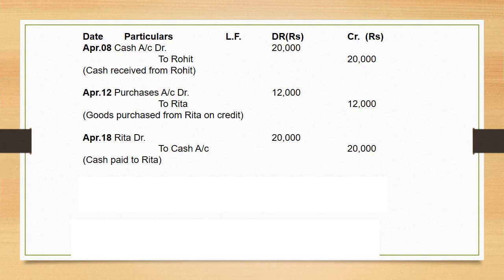Next entry is for cash paid to Rita. When we make payment to Rita, entry is Rita's account debit to cash account. Since outflow of cash is there, और जब cash जाता है तो वो credit होता है, and the person who's receiving cash must be debited.